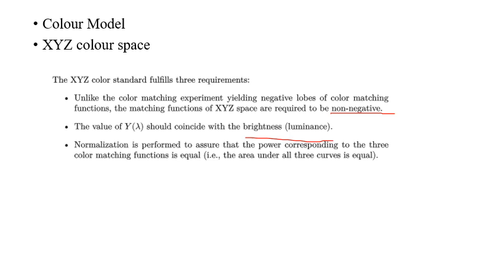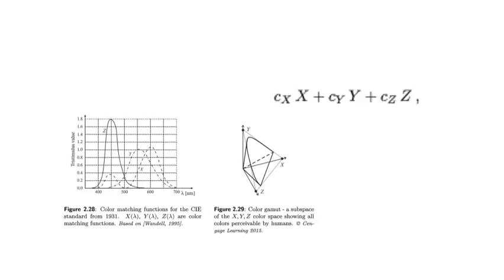And the third requirement is that normalization is performed. We usually perform normalization so that the maximum value of the range is 1, or else the dynamic range is very vast. So normalization is performed to assure that the power corresponding to the 3 color matching functions is equal. The resulting color matching functions are what is seen here in figure 2.28. The x-axis is lambda, and the y-axis is the value corresponding to that wavelength. The actual color is a weighted sum of x, y, and z.